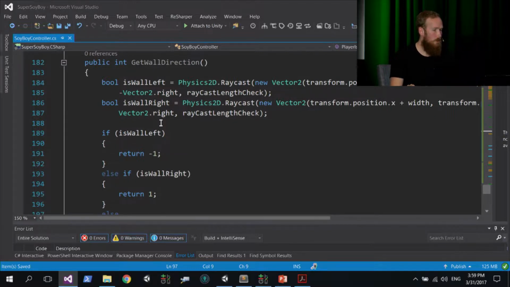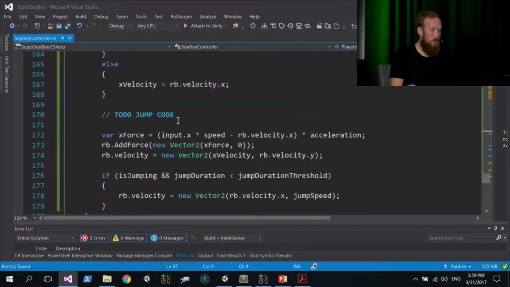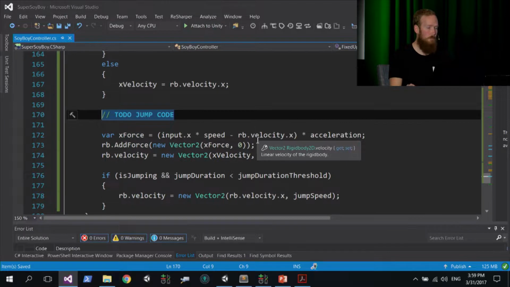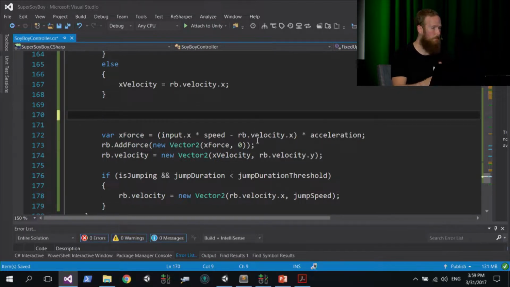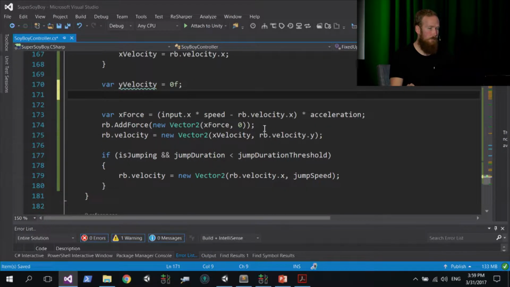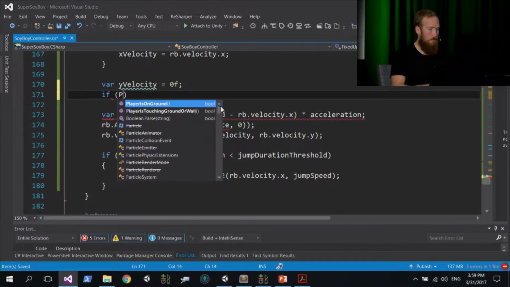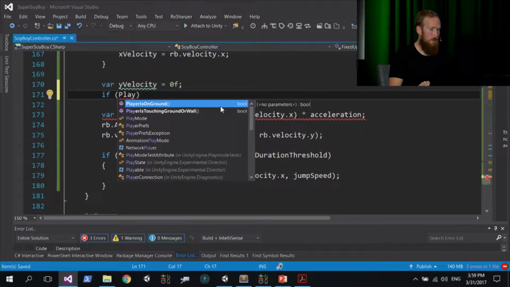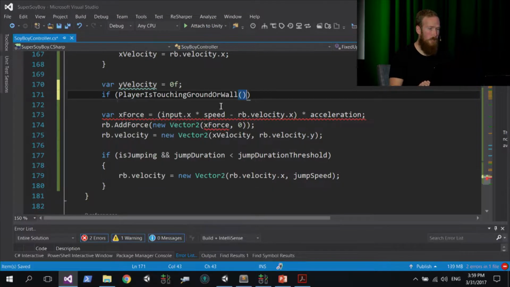So to do this, let's scroll up to this comment in the FixedUpdate method where it says to do jump code. We're going to replace that comment with var yVelocity is assigned 0f. And then below that, we're going to say if PlayerIsTouchingGroundOrWall, this helper method that we created, and input.y equals 1.